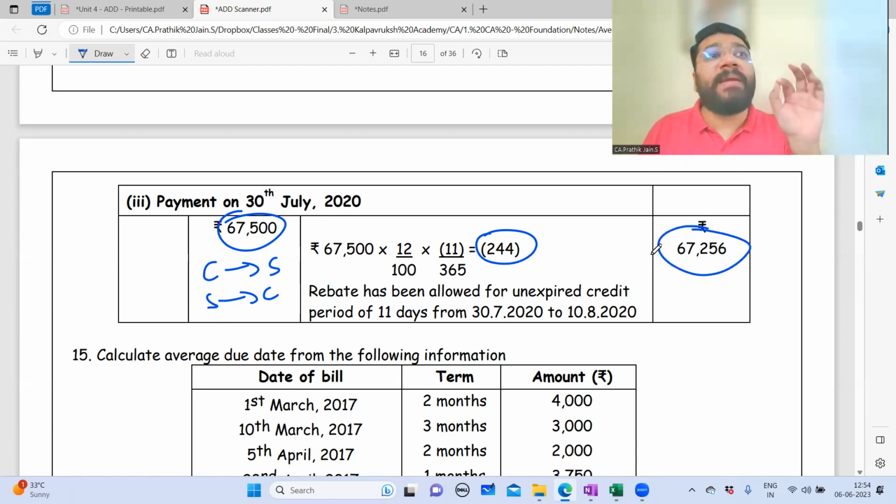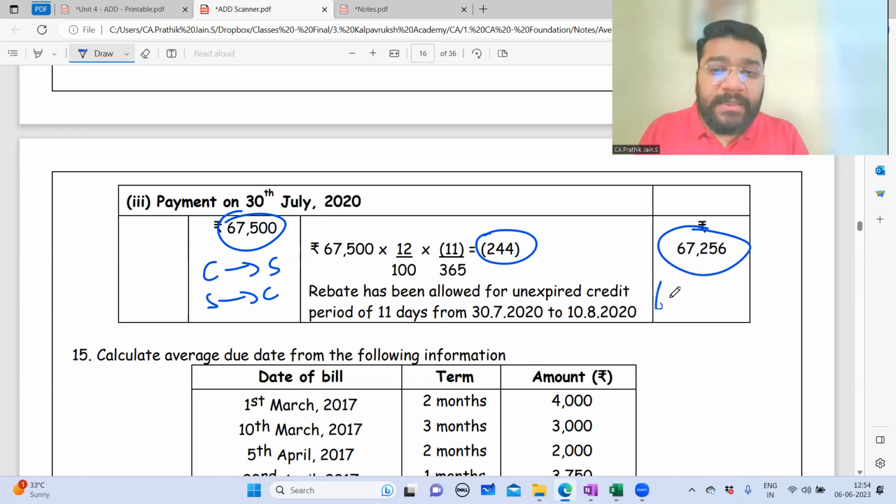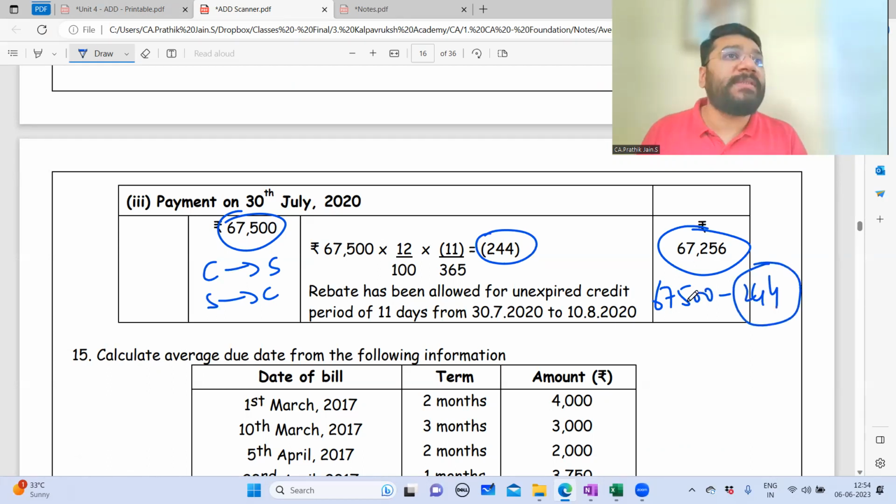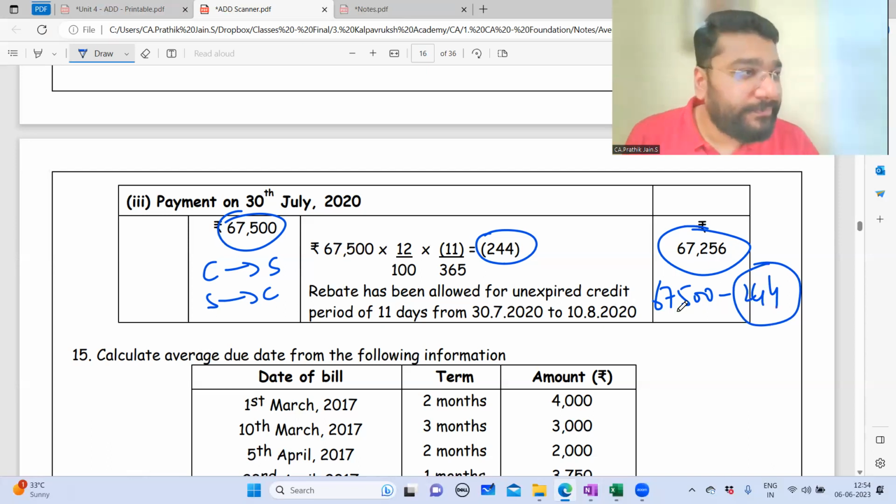So customer will pay the net amount to seller how much? 67,256. So how did I get this? 67,500 minus 244. This is a rebate received. This is a discount received. This is an interest received. So the money what we have to receive, we minus it from the money what we have to pay and give the balance. Any difficulties? No, sir.